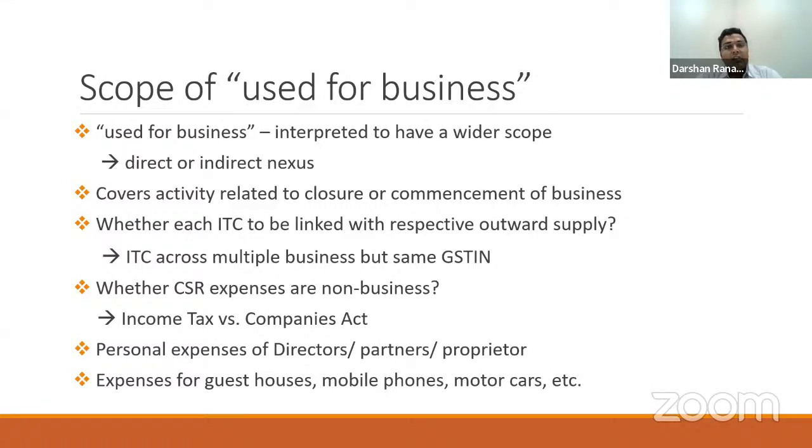So there is no restriction that the vertical wise ITC should be claimed or vertical wise records should be maintained to claim ITC. The law is very clear that the ITC should be used for business. It can be any business vertical, and the ITC can in fact be used across other business verticals for paying my outward GST liability.